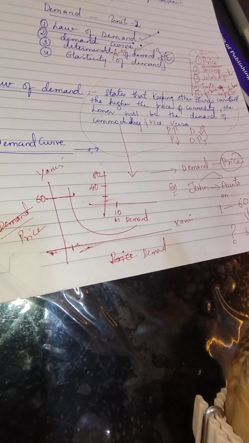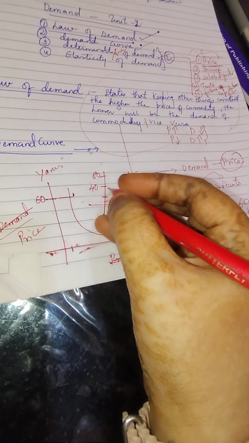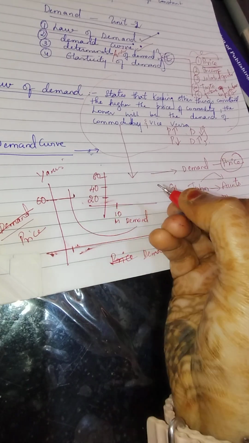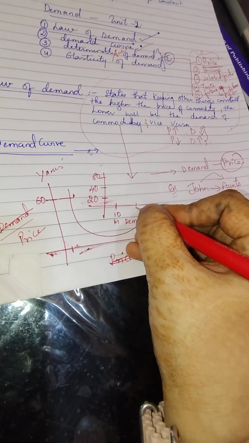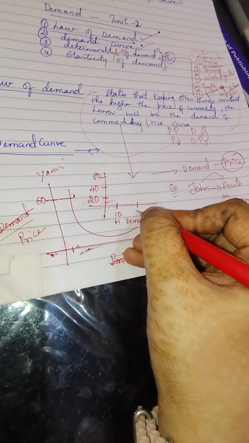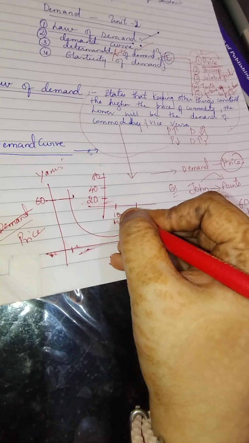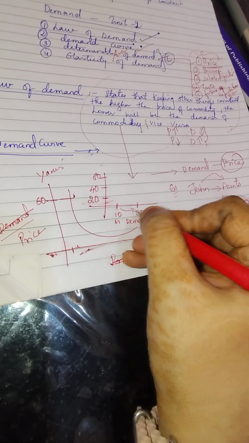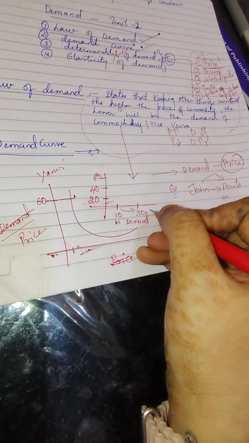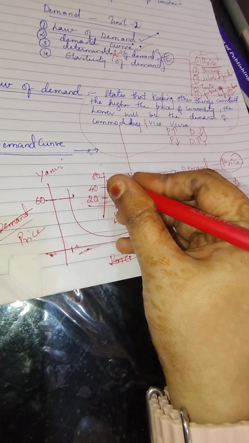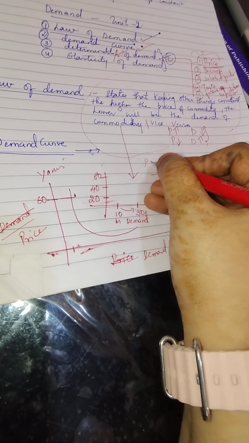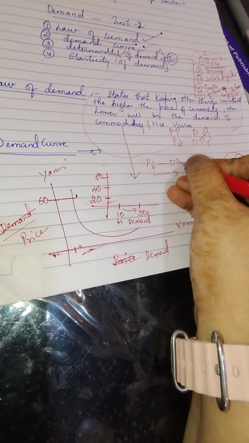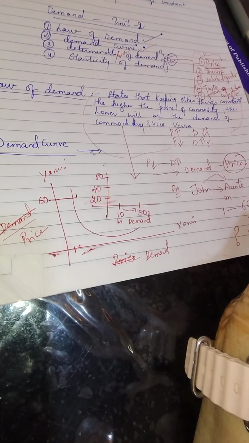And of course he was calculating the cost of the product. Then he reduced the product price to 20 rupees, and he observed that as soon as he reduced the price to 20 rupees, his quantity demanded changed from 10 to 30. So that was a very drastic change. The demand for the product increased. So what we have learned from here is that as soon as the price decreases, the demand increases. That is what the law of demand explains, right?